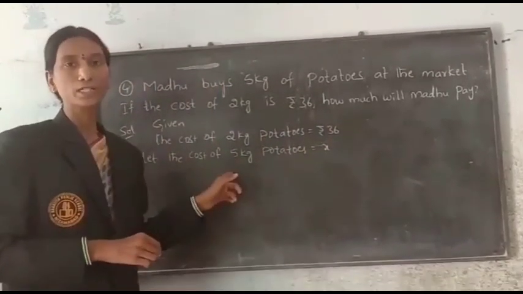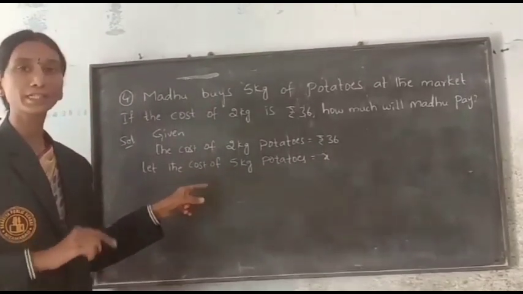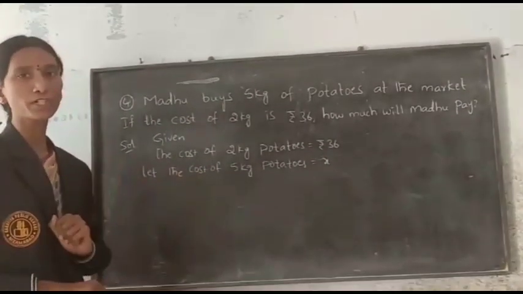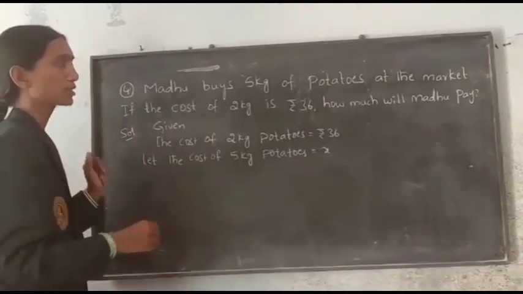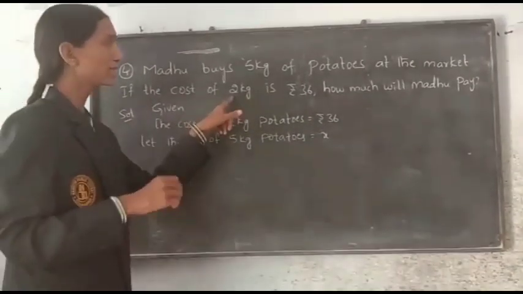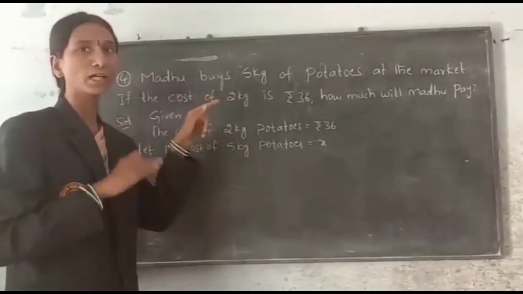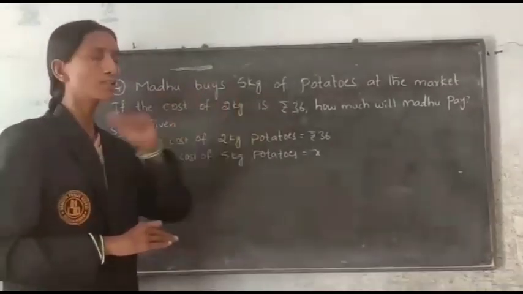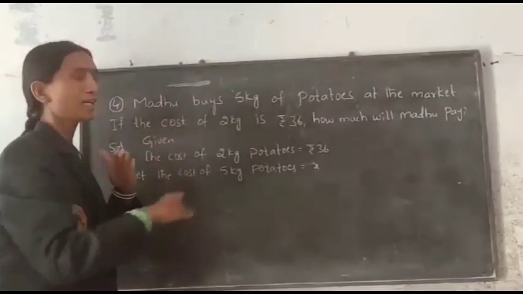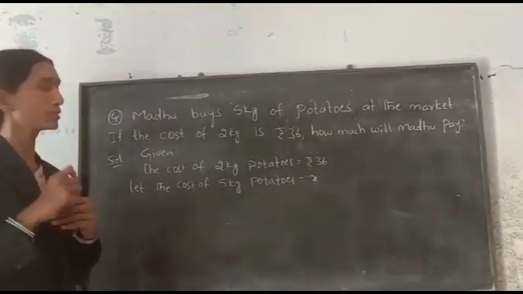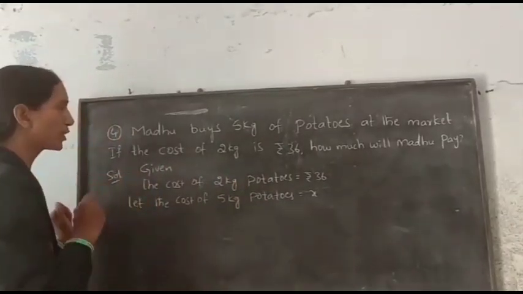For this question we can use the unitary method as well as the proportion method. First I will do it by the proportion method, direct proportion. Here you observe, if the quantity increases, the rate also increases; if the quantity decreases, the rate also decreases. Here 2 kg potatoes is 36 rupees, so for 5 kg the cost will increase. So it is in direct proportion, and we use the direct proportion formula.